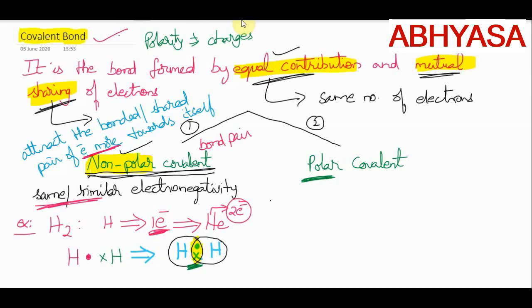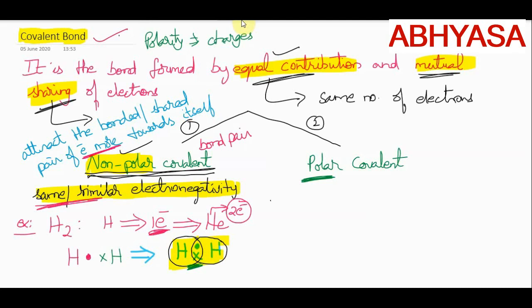Because the atoms involved in bonding have the same or similar properties, and both of them are attracting the electrons equally. It means they have the same electronegativity or similar electronegativity. That is the reason the bond formed is called the non-polar covalent bond. And you will understand more when we discuss the polar covalent bond.